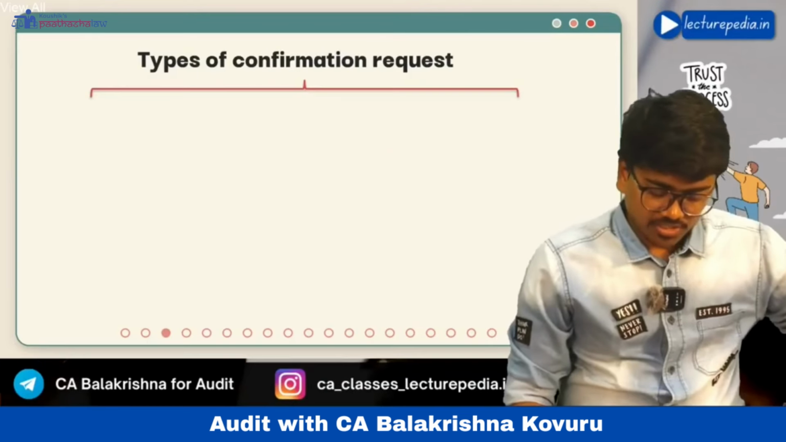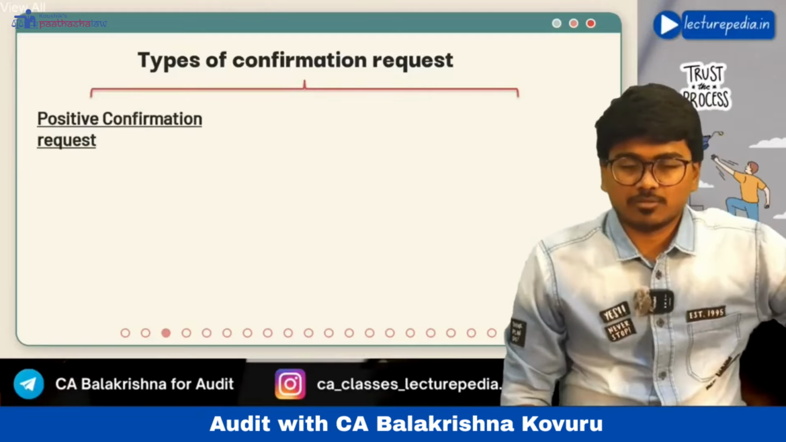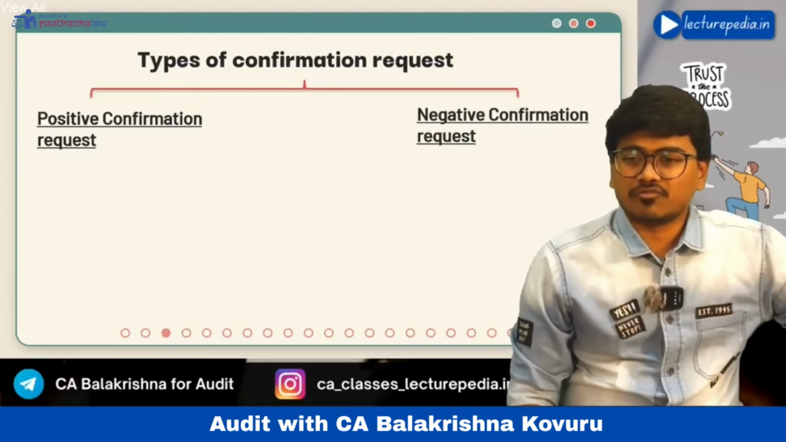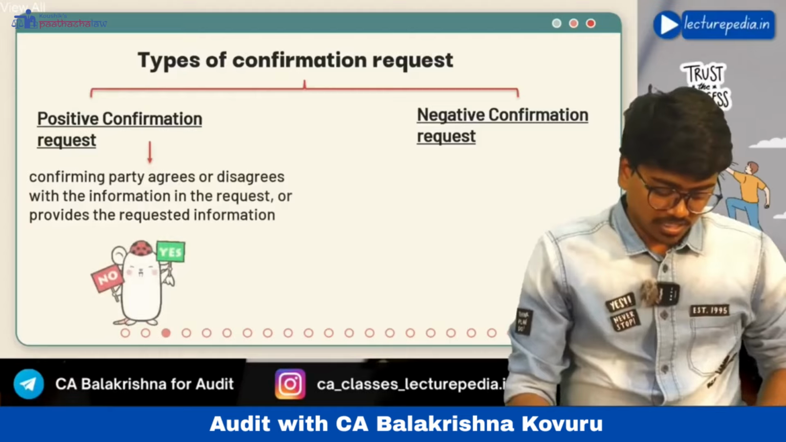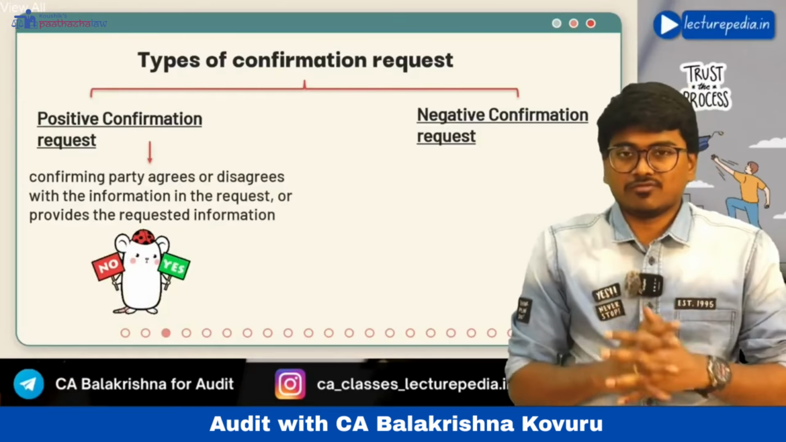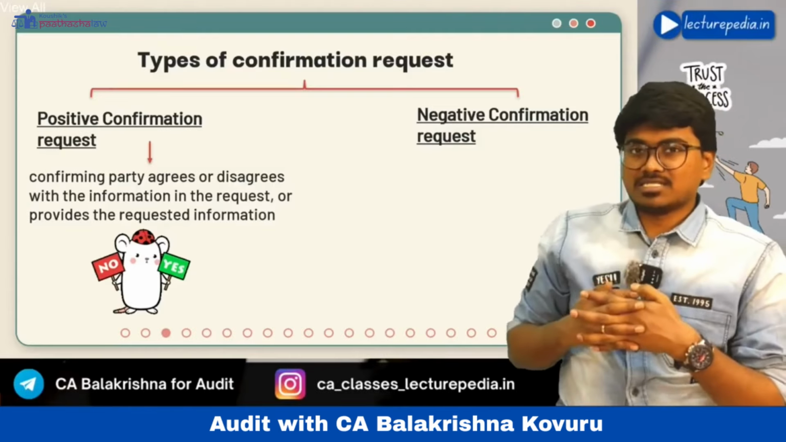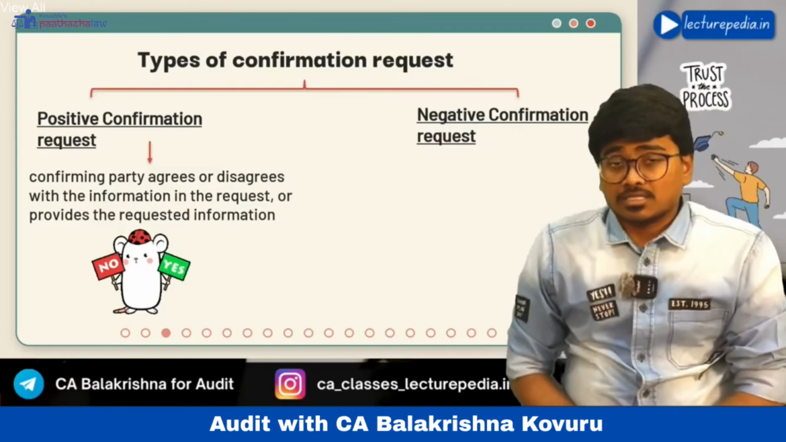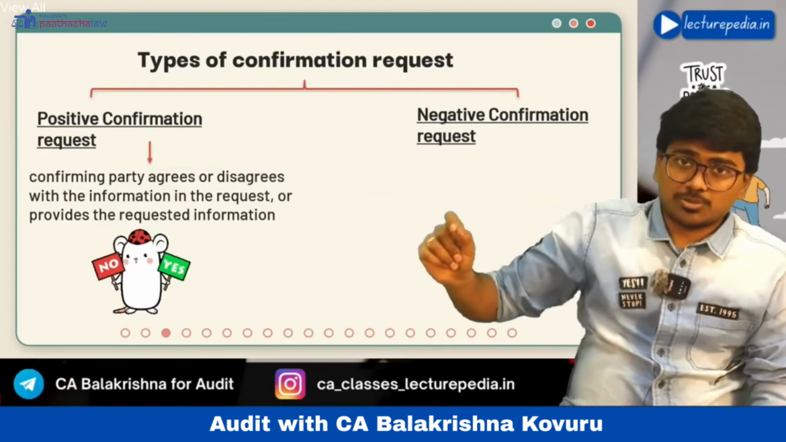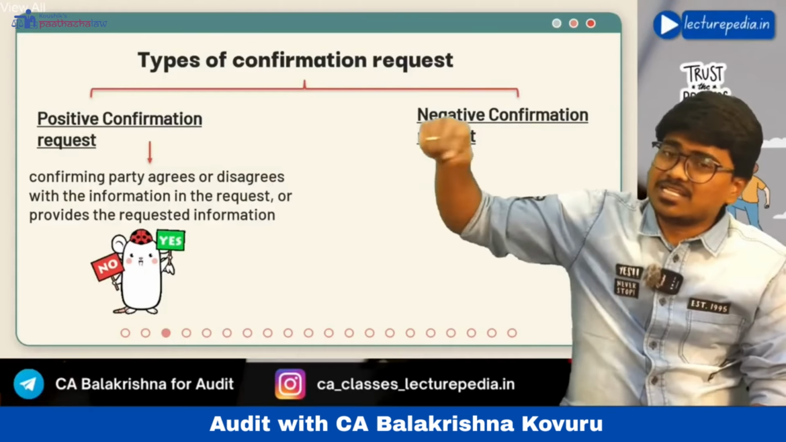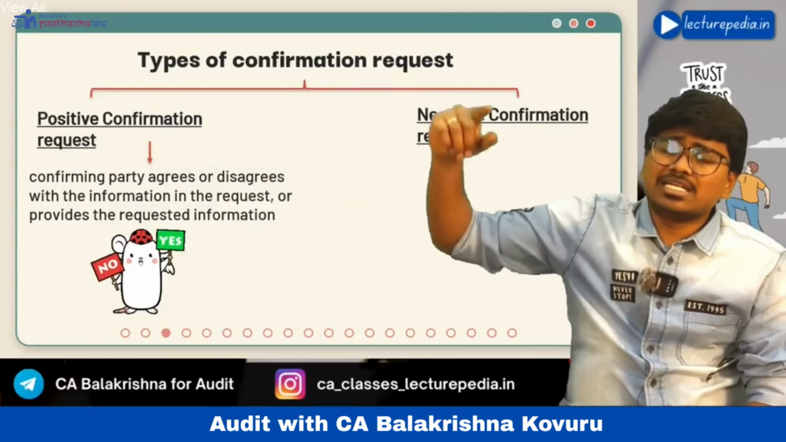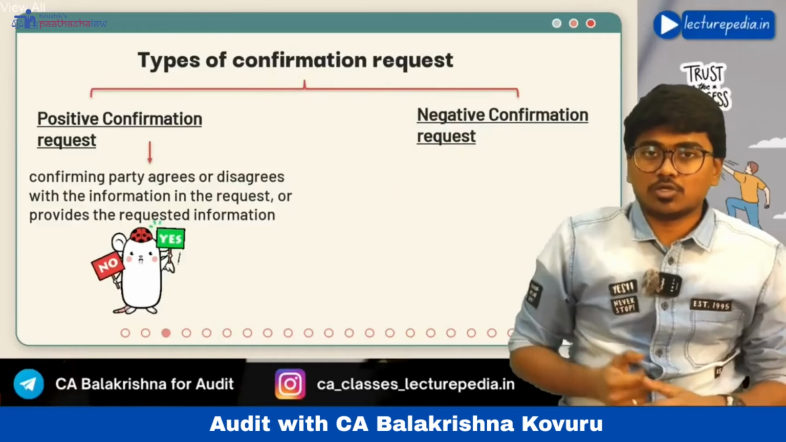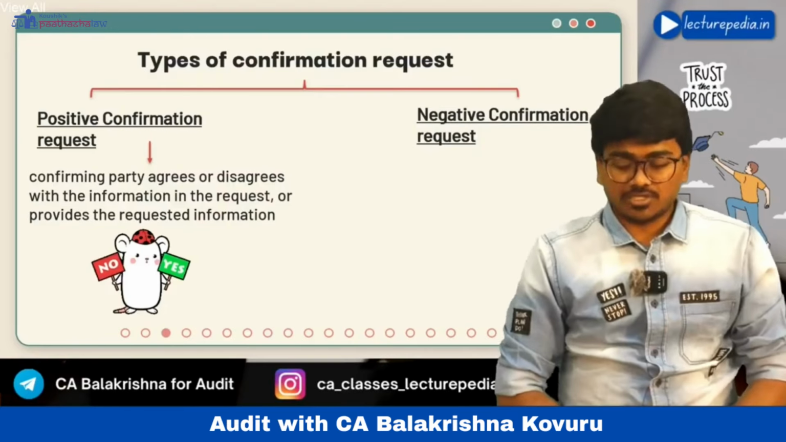Now, types of confirmation requests. There are basically two types of confirmation request. One is the positive confirmation request and another one is the negative confirmation request. Now what is this positive confirmation request? In case of a positive confirmation request, if the auditor sends a positive confirmation request to a particular debtor, let's say, then that debtor has to respond in both situations, whether he agrees with the balance or he doesn't agree with the balance. In both situations, the debtor has to respond to the auditor. That is known as a positive confirmation request.